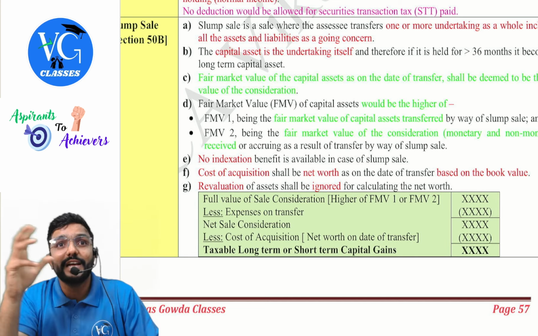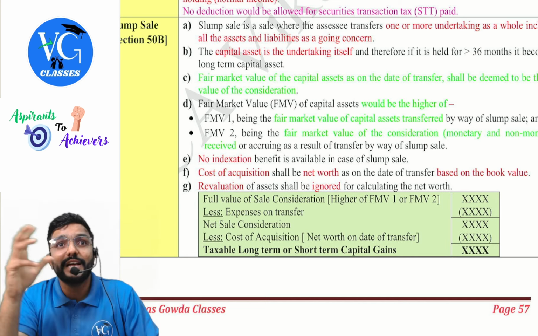Yes. Should we compute capital gains on each and every asset? No, because all the assets of eBay will now become the assets of Google. Correct? Yes, sir. Now they told we consider this as a slump sale. So compute one capital gain for the entire business or undertaking. So what is the capital asset here? The entire undertaking or business. If you have held it for more than 36 months before transfer, it is long term. If you have held it for less than or equal to 36 months, short term. Clear?